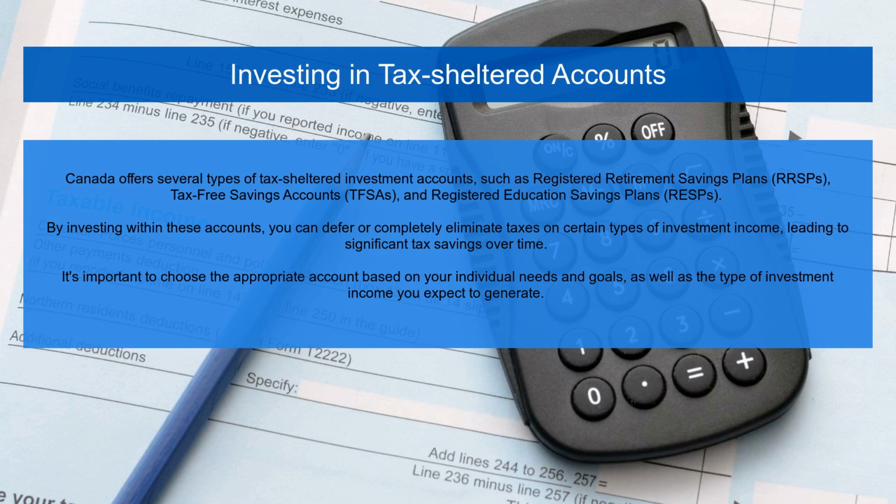Canada offers several types of tax-sheltered investment accounts, such as registered retirement savings plans, RRSPs, tax-free savings accounts, TFSAs, and registered education savings plans, RESPs. By investing within these accounts, you can defer or completely eliminate taxes on certain types of investment income, leading to significant tax savings over time. It's important to choose the appropriate account based on your individual needs and goals, as well as the type of investment income you expect to generate.